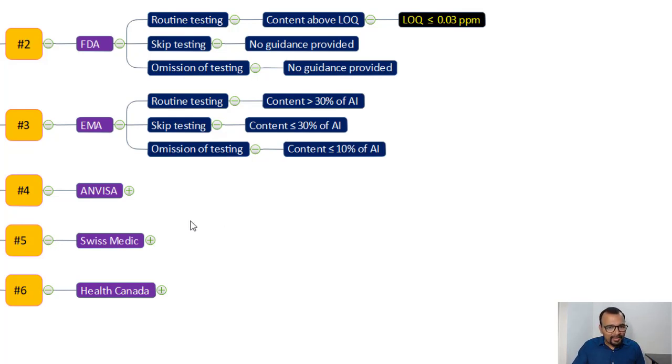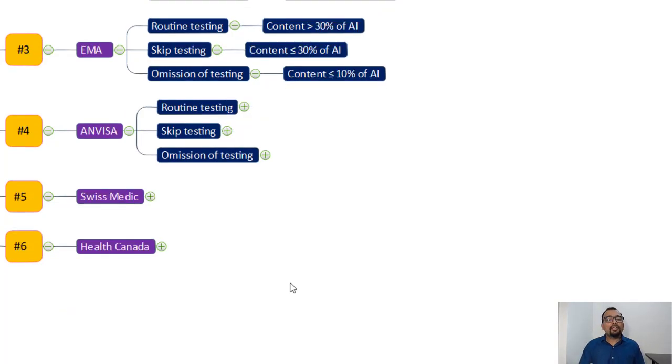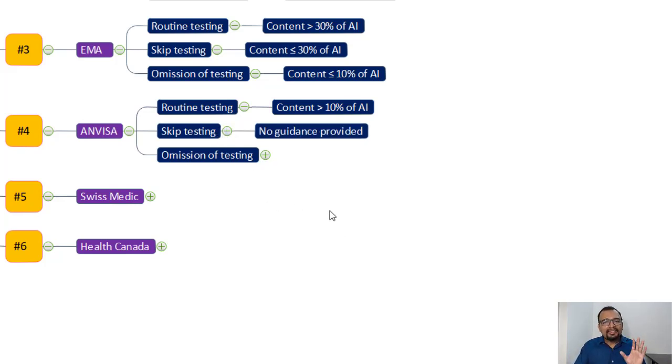The third one is ANVISA Brazil. What does the guidance say? The first one is routine testing. If the content of nitrosamine is greater than 10 percent of the acceptable intake, which is very low, you need to test every batch for the content of nitrosamine if you are going for Brazil. For skip testing, no guidance is provided.